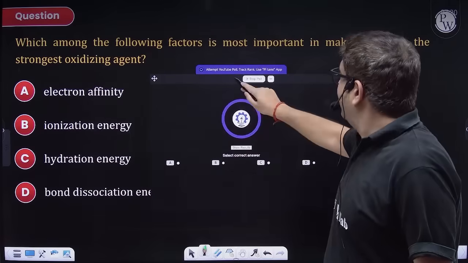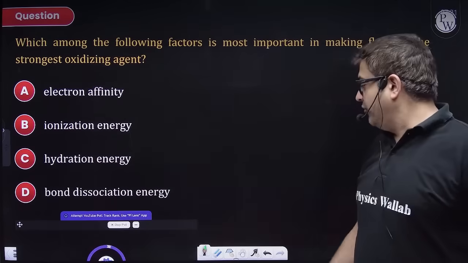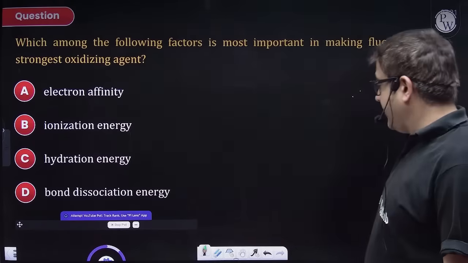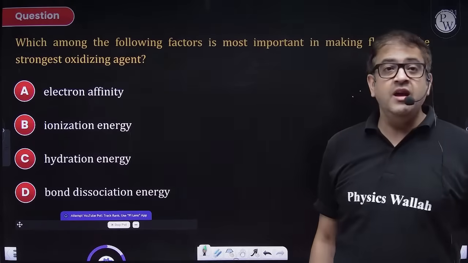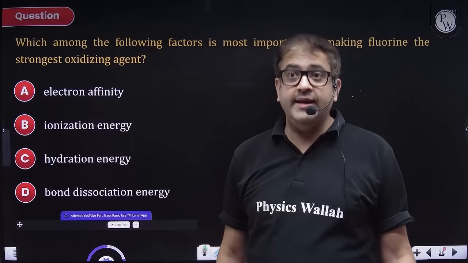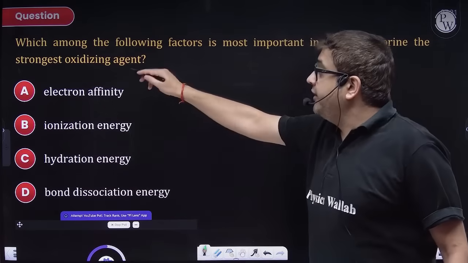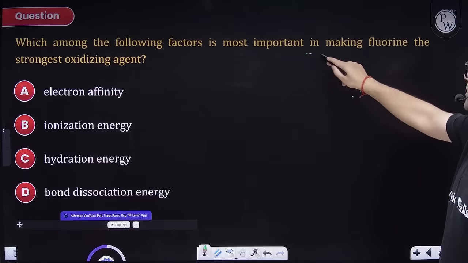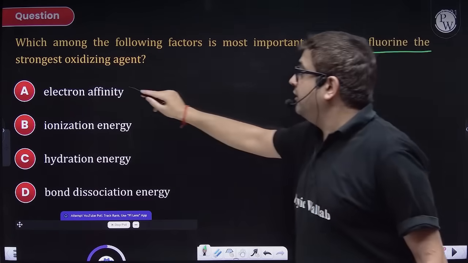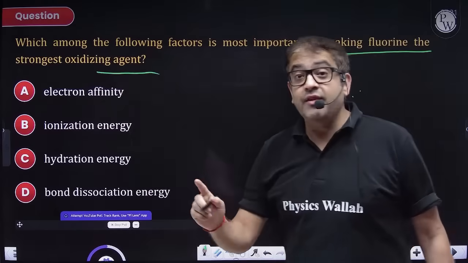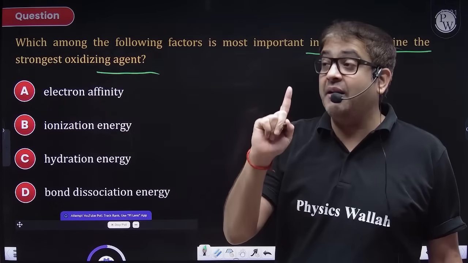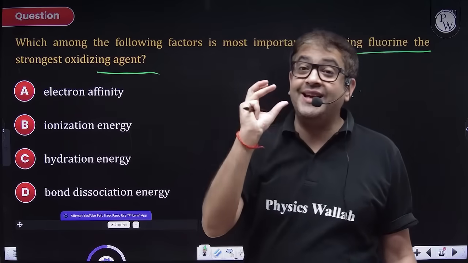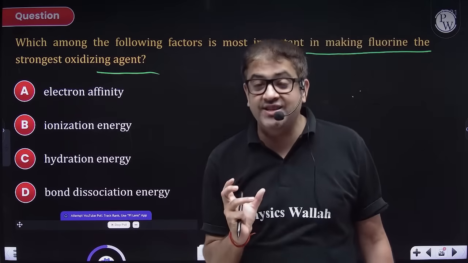Okay. Beta, attempt this one. Which among the following factors is most important in making fluorine the strongest oxidizing agent? Sir, fluorine loses the battle when compared with chlorine in gaining an electron. The value of delta H eg of fluorine is less because the size is very small.